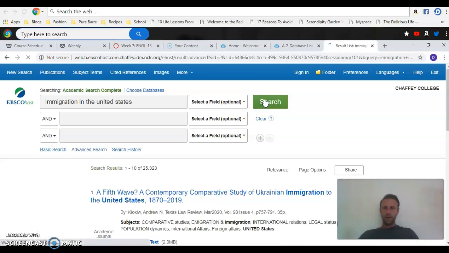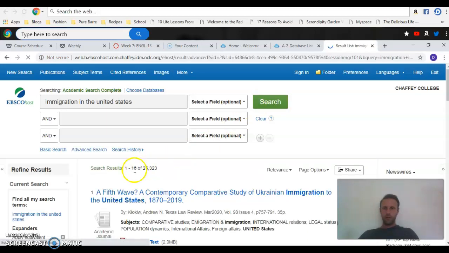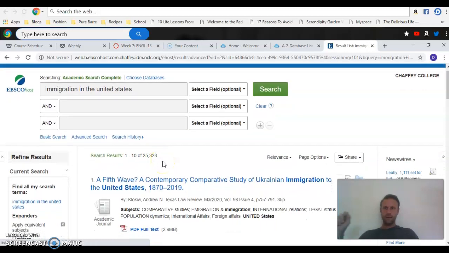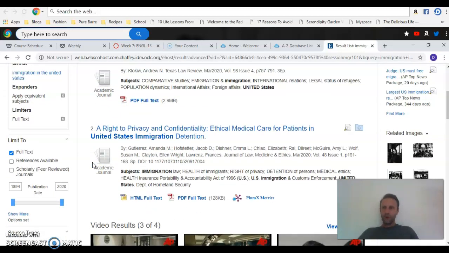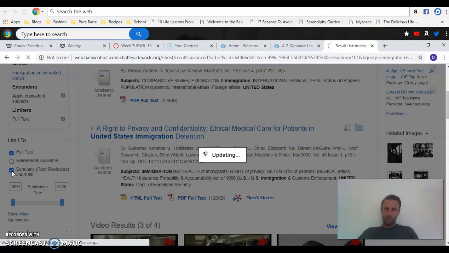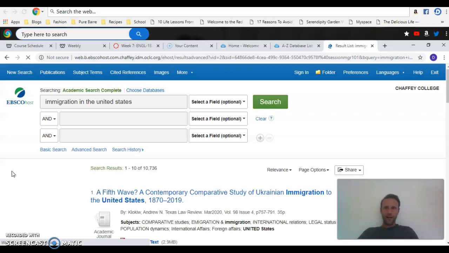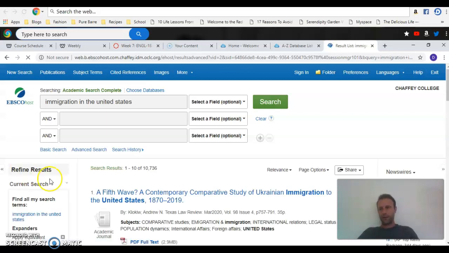How many of you want to bet this is going to be a lot? Oh, yep, lots of articles, 25,000. We can go through that, right? Let's read all of them. No. So we're going to have to narrow it down. One very good way to do that is to just click on scholarly peer-reviewed journals. It's going to probably cut it in half or so. Yeah, a little bit more than half.